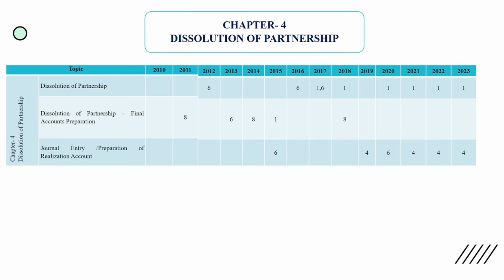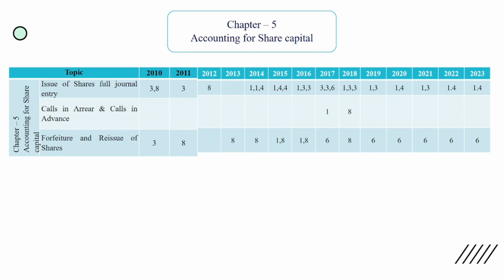Then moving to the next area, dissolution. You can definitely expect a 6-mark question for realization, because in the sample paper they included a realization account preparation, but in past few years they asked for 6 or 4-mark maximum journal entry type questions. Practice both journal and realization. How to prepare the journal from realization is also very important. So that is 36-mark partnership, and now 24-mark share and debenture.